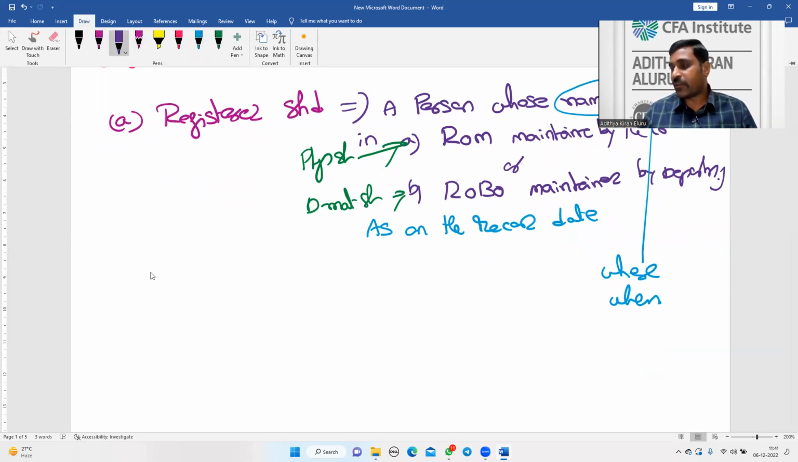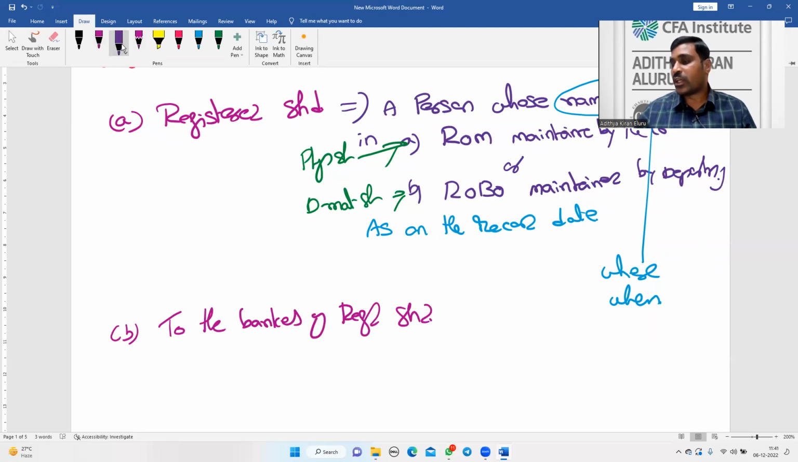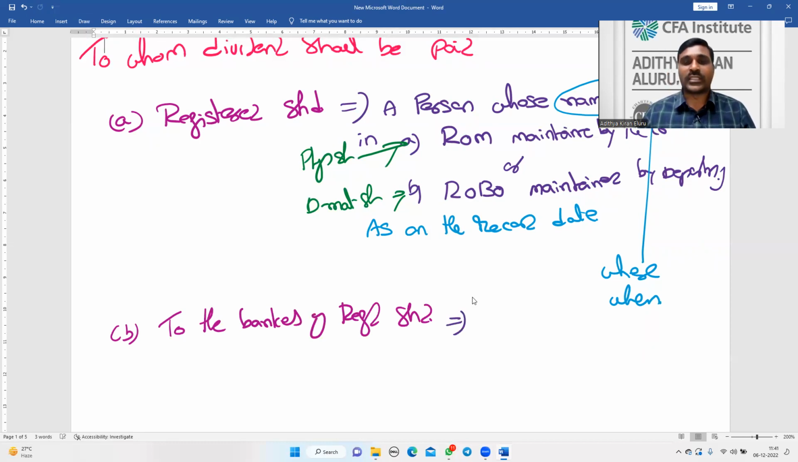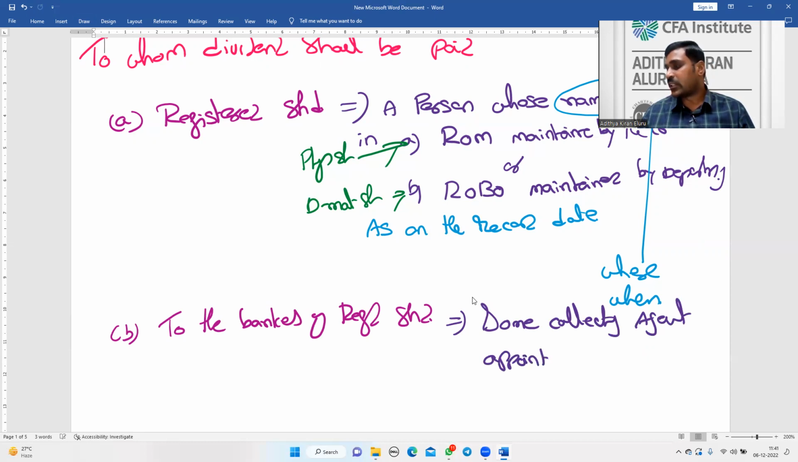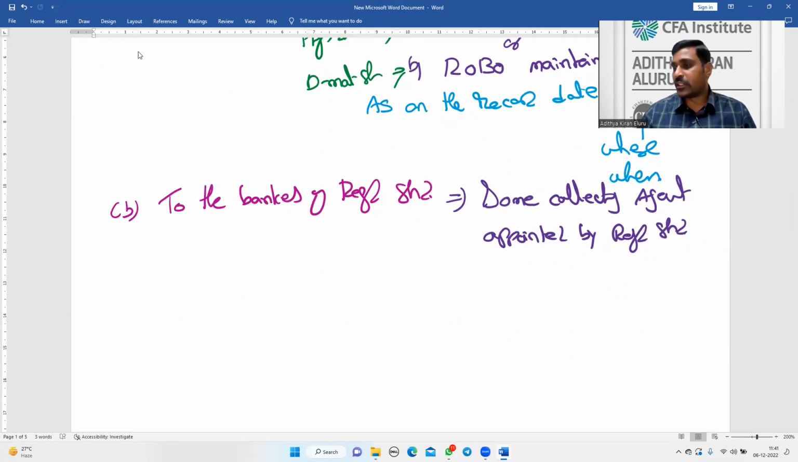The second category to whom the dividend will be paid is the banker of the registered shareholder. Here the word banker means some collecting agent appointed by the registered shareholder, who will collect the dividend amount on behalf of the shareholder.